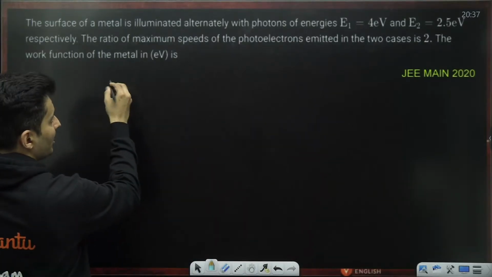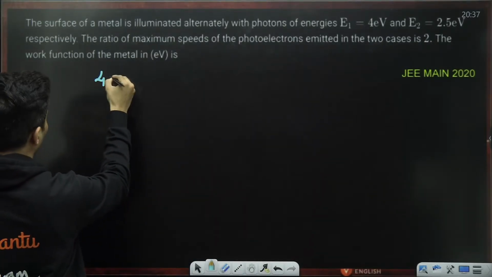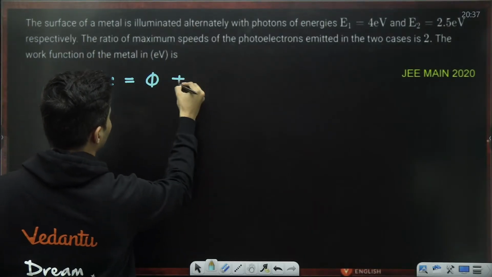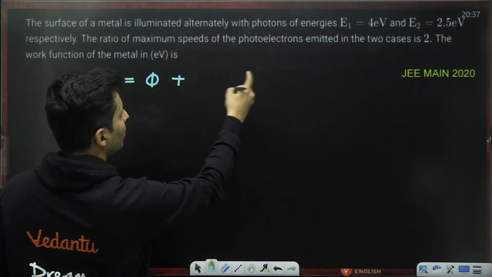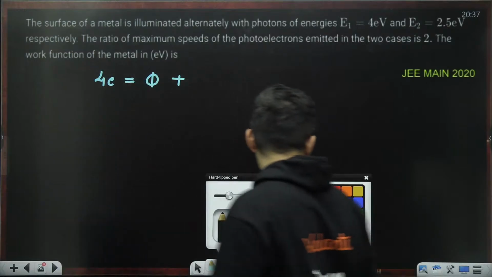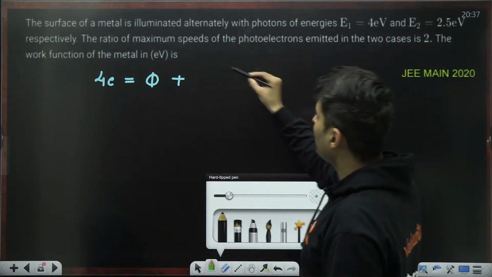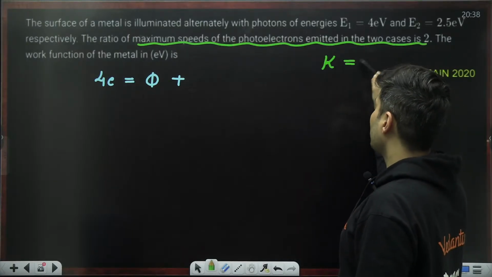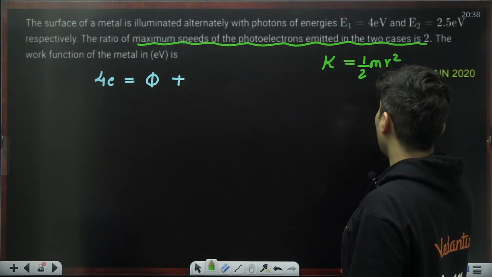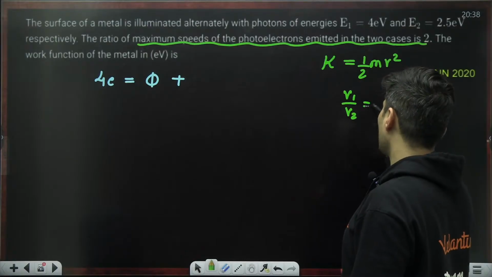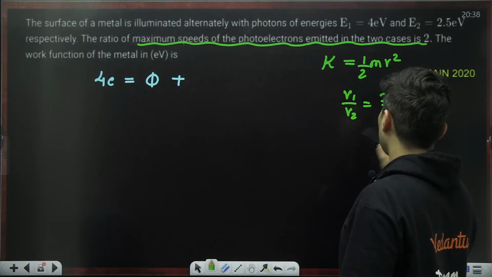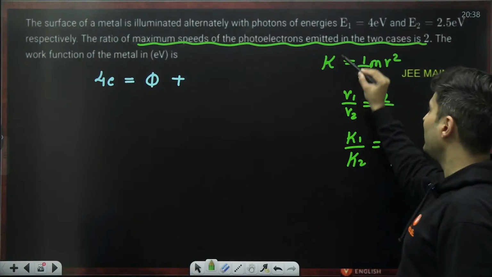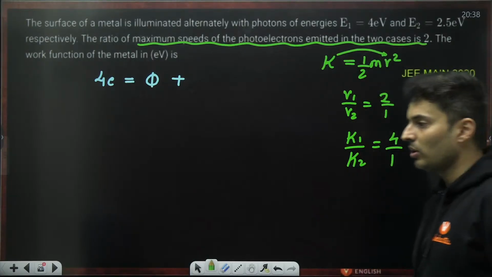First of all, in the first case, the energy is 4 electron volt, the work function is not known, plus the kinetic energy, which I do not know, but it is clearly mentioned that the ratio of the maximum speeds is 2, and kinetic energy is half m v square. So if the velocity ratio is 2 is to 1, then the kinetic energy ratio will be 4 is to 1, because kinetic energy is proportional to the square of the velocity.